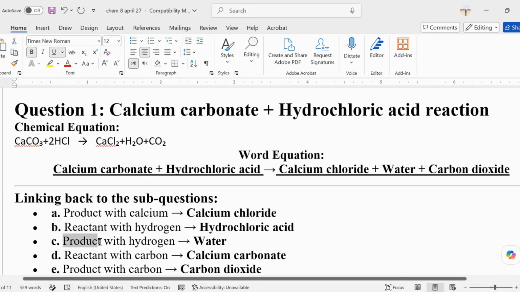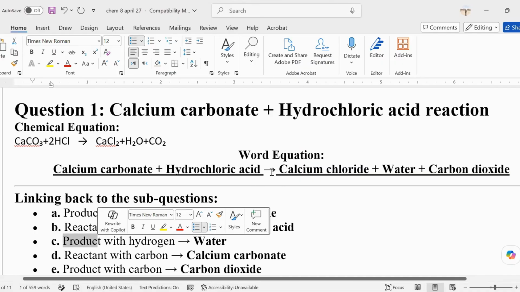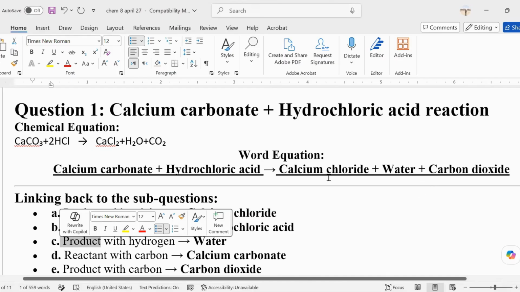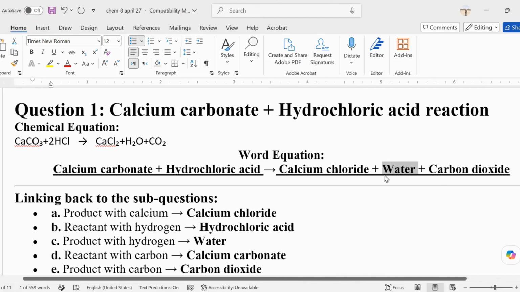What is a product? When we say product, is it before the arrow or after? After, right? Okay. What is the product with hydrogen? Obviously, it's H2O, the water, okay?